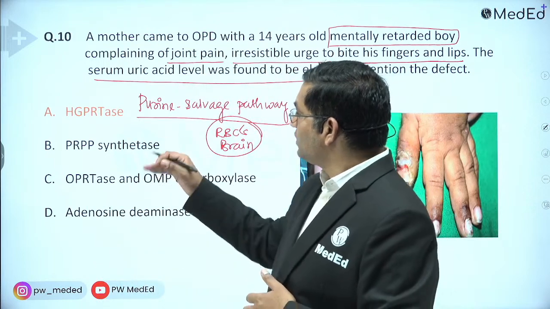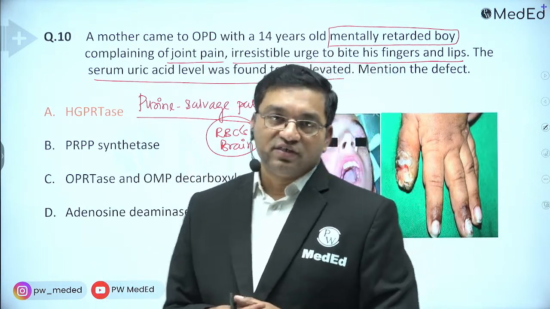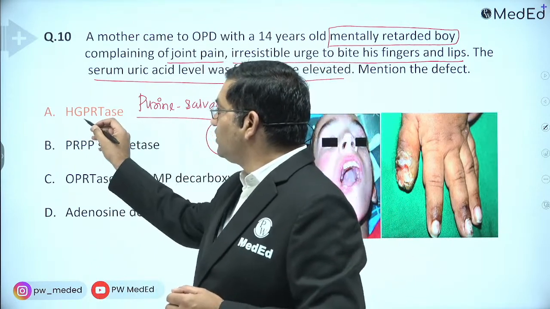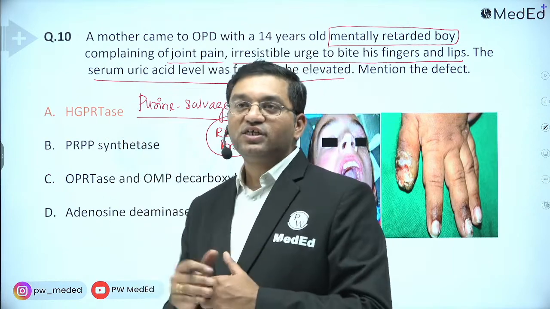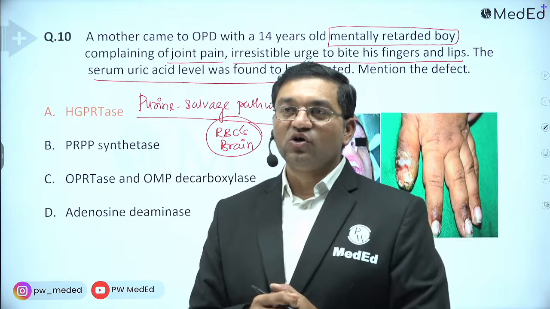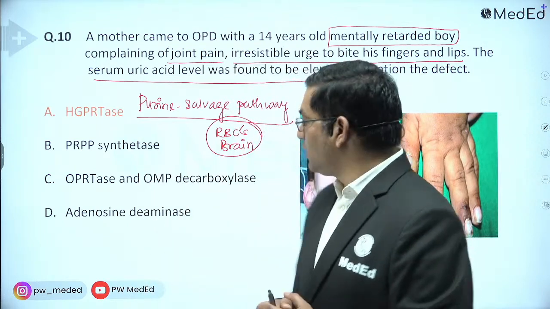So we'll discuss the purine salvage pathway. In this purine salvage pathway, the defective enzyme is hypoxanthine guanine phosphoribosyl transferase. It is the deficient enzyme.